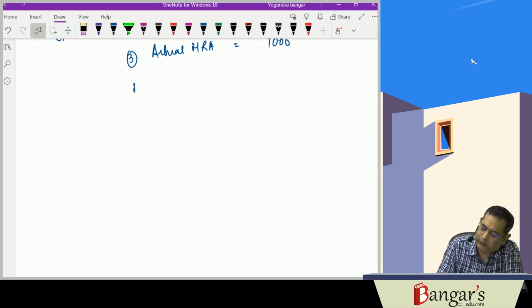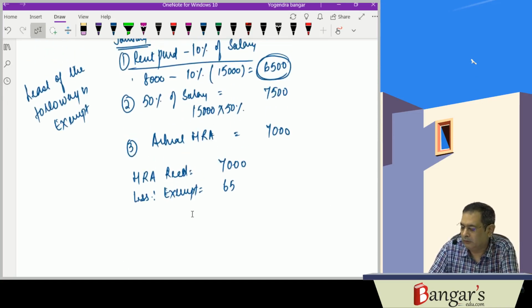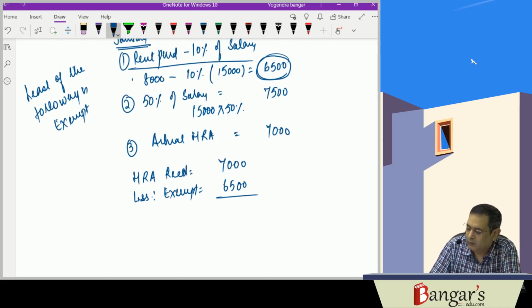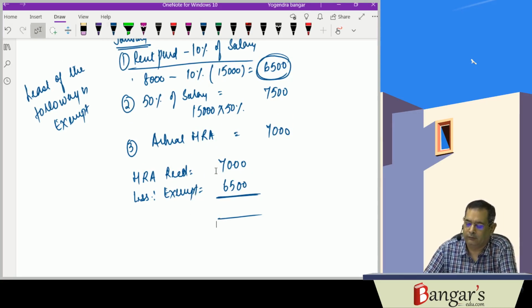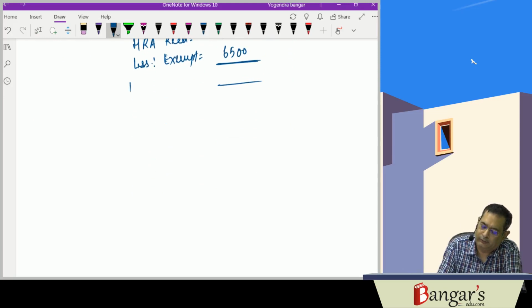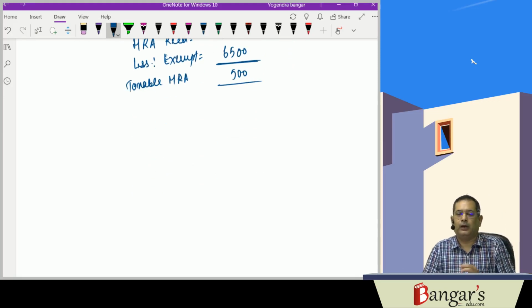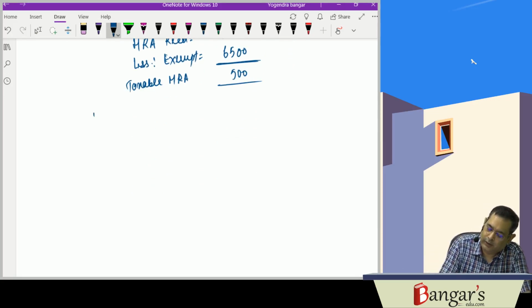So HRA received is 7,000, less exempt 6,500. So therefore taxable HRA is 500.